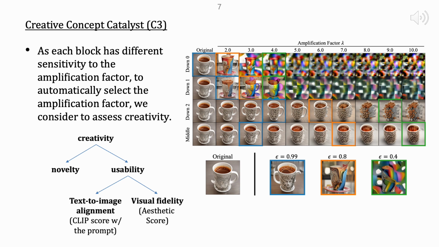Based on this, we adopt the following metrics. CLIP score to evaluate how well the object's semantic meaning is preserved, and aesthetic score based on a learned aesthetic prediction model to quantify visual quality.